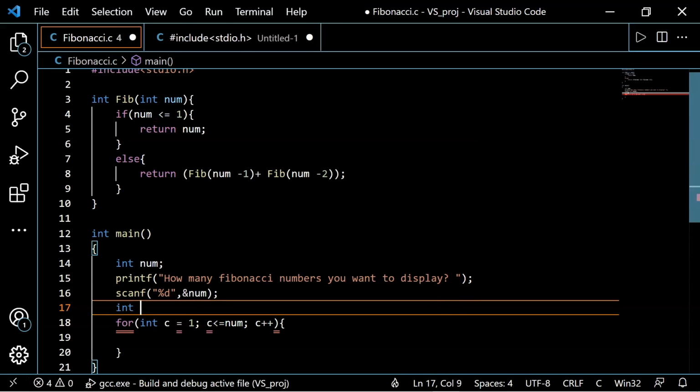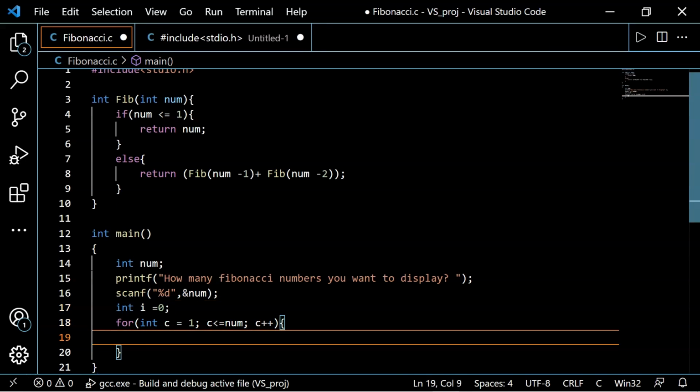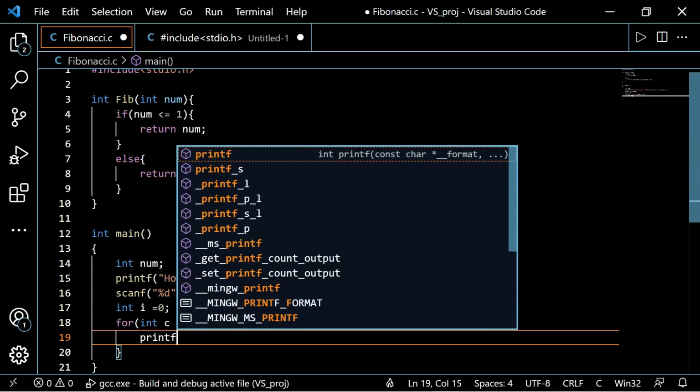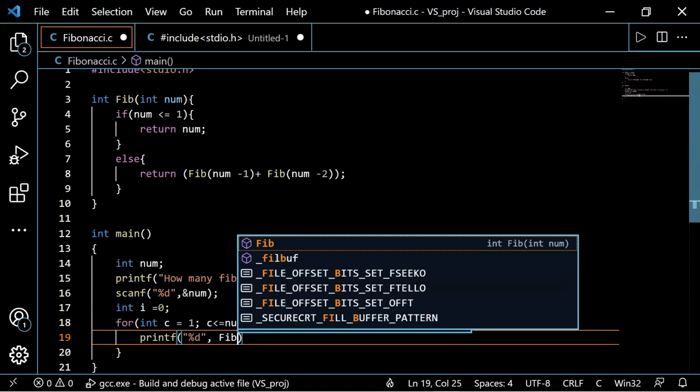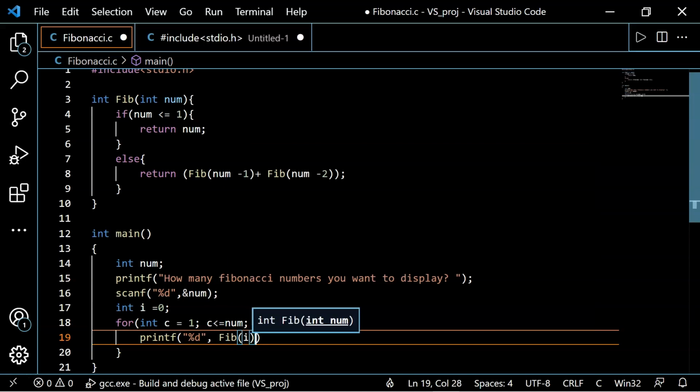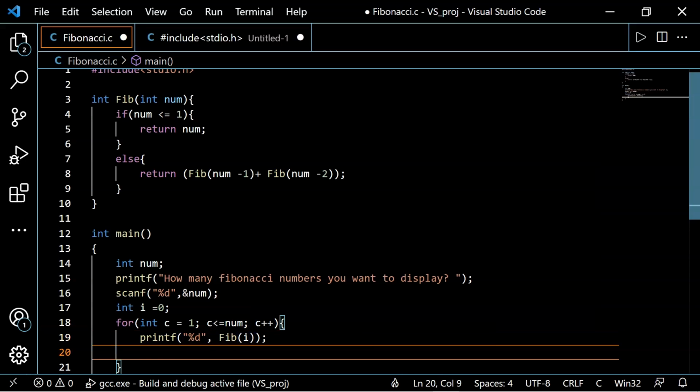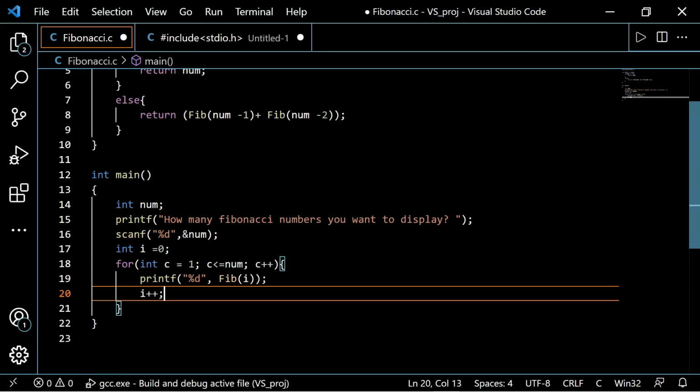int i is equal to 0, and now using iterator element i, we can make a call to our fib function. So let's do that. printf("%d", fib(i)); and i plus plus. Now our program is ready. So let's compile it without wasting any time.